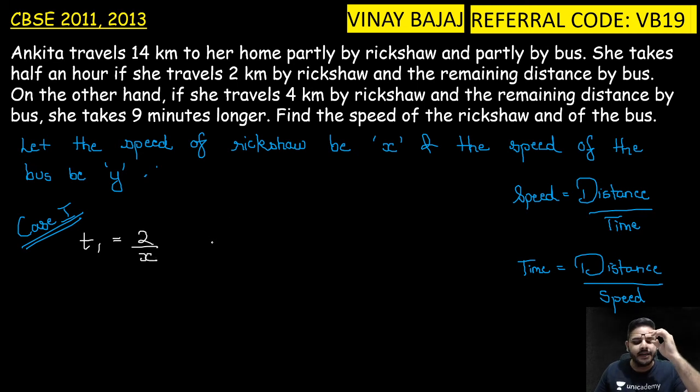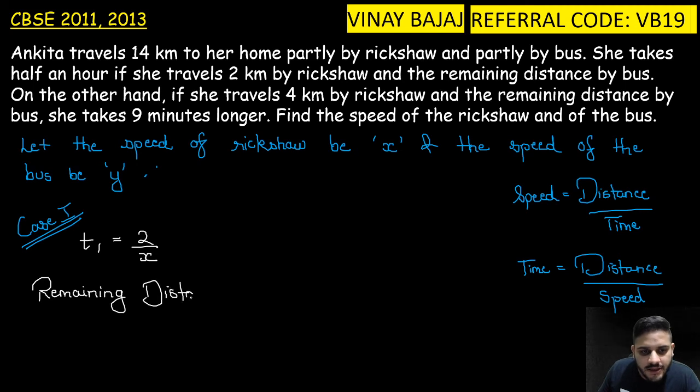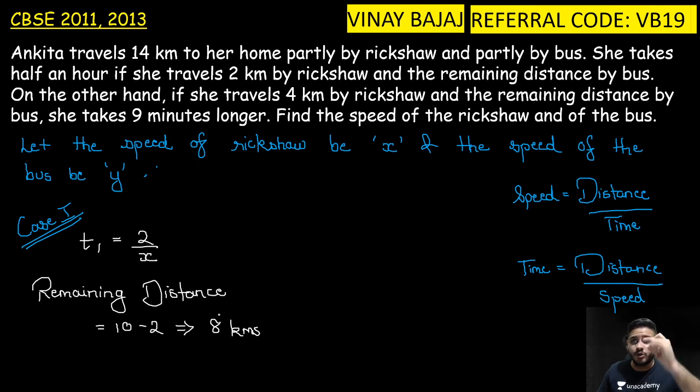ठीक है. अगर t1 2 by x है तो रिमेनिंग डिस्टेंस क्या हो गया पब्लिक? What will be the remaining distance? If 2 kilometers by auto, then the remaining distance will be 10 minus 2, which is nothing but 8 kilometers. Sorry, total was how many kilometers? 14.